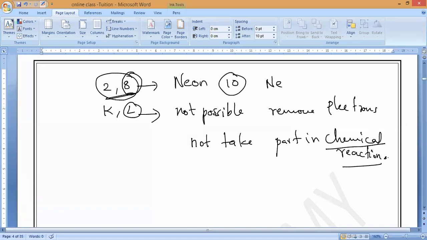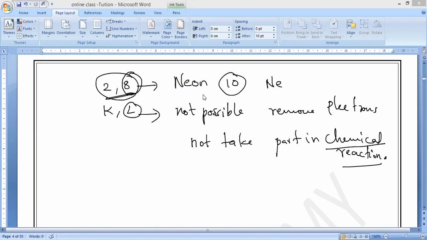So every atom, by losing electrons or by gaining electrons, is trying to get the electronic configuration of noble gases. Do you understand, guys? Every element, by donating or gaining electrons, is trying to become stable in nature, like inert gases.